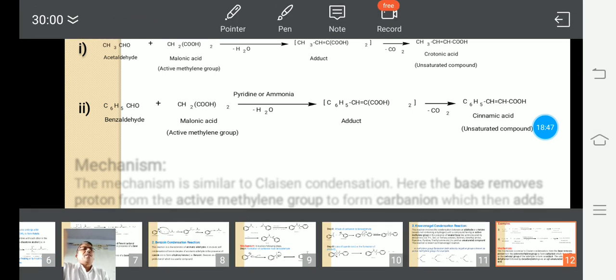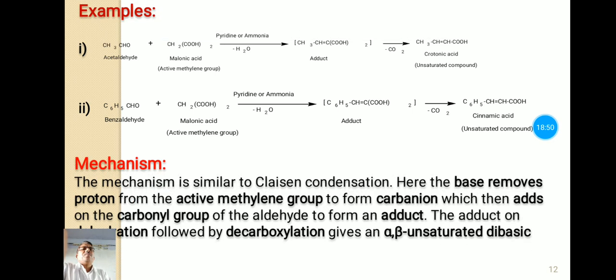Now let's see the mechanism of this reaction. This mechanism is similar to Claisen condensation. Here the base removes a proton from the active methylene group to form a carbanion, which then adds on the carbonyl group of the aldehyde to form an adduct. This adduct on dehydration and decarboxylation gives alpha beta unsaturated dibasic acid.